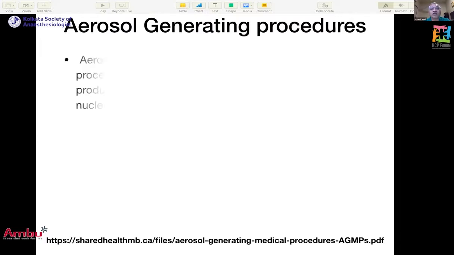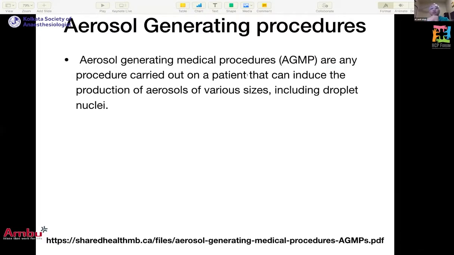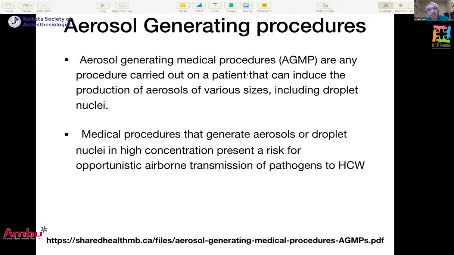So what is an aerosol generating procedure? Aerosol generating procedures are any procedures carried out on a patient that can induce production of aerosols of various sizes, including droplet nuclei, and they can present a risk for opportunistic airborne transmission of pathogens to healthcare workers. So this is a risk to us.